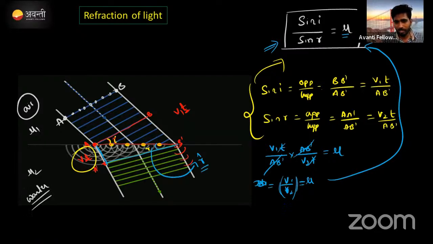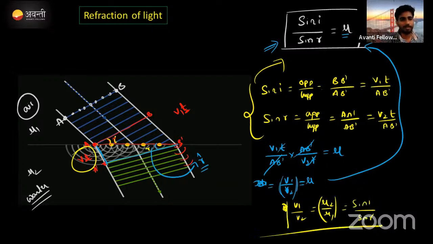Listen, V1 by V2 is nothing but mu2 by mu1. Correct what I'm saying? This is actually equal to sine of the angle of incidence by sine of the angle of refraction. From this point, we can clearly say that refraction of light also takes place with the help of wavefront.